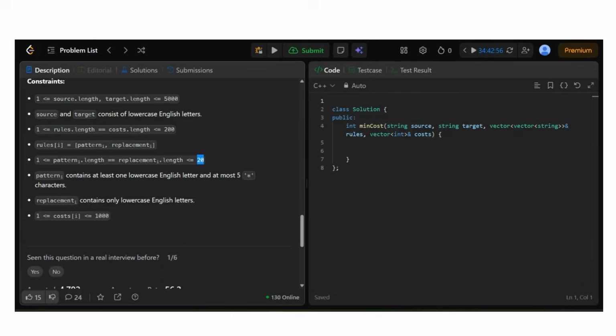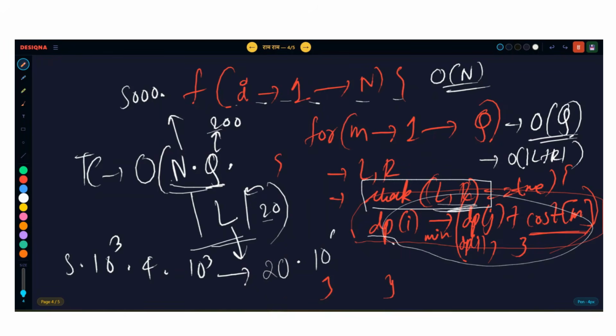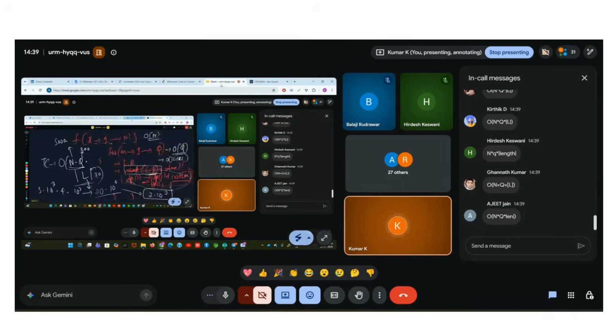Guys, everyone write the time complexity in the Google chat, please. Write like this, N into Q into mod L. And if you didn't understand, ask, sir, I didn't understand the time complexity. 5,000 into 200 into 20. If you multiply all these numbers, what will be the output? 5 into 10 raised to 3, 2 into 2, 4 into 10 raised to 3, right? 5 fours are 20 into 10 raised to 6, which is 2 into 10 raised to 7 operations in the worst case, if you are doing things properly.